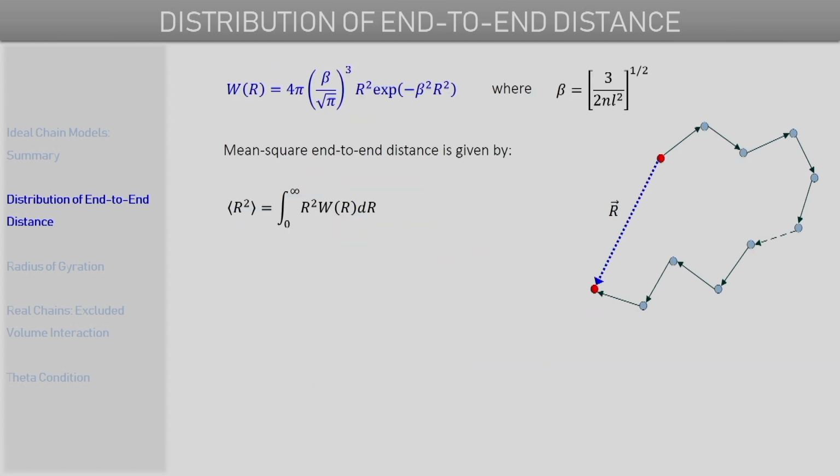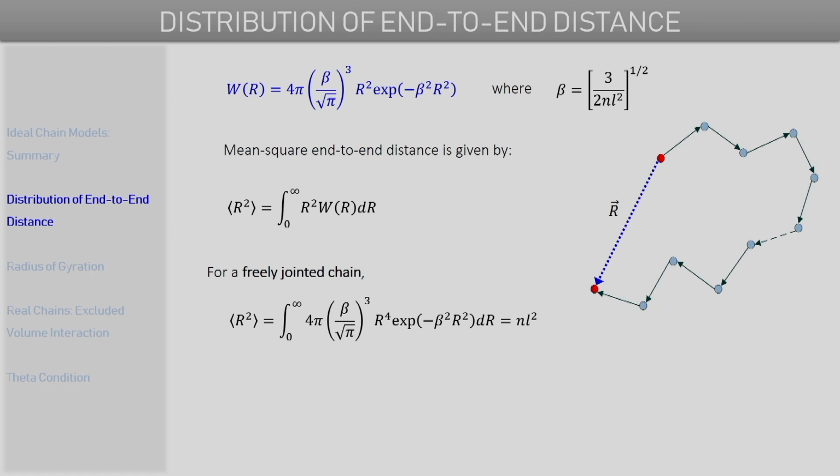So if we consider this distribution function, and we want to find out the mean square end-to-end distance using it, that is possible, and that can be done by simply integrating r square multiplied by this distribution function W(R) dr, integrating from 0 to infinity. So this basically is what's called the second moment of this distribution function, and this second moment gives us the mean square displacement.